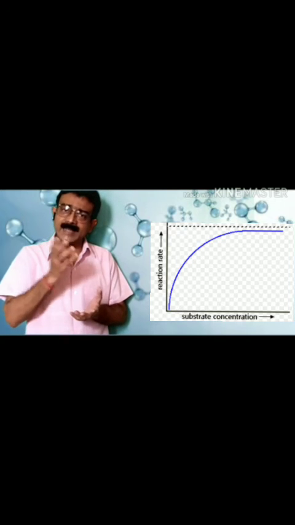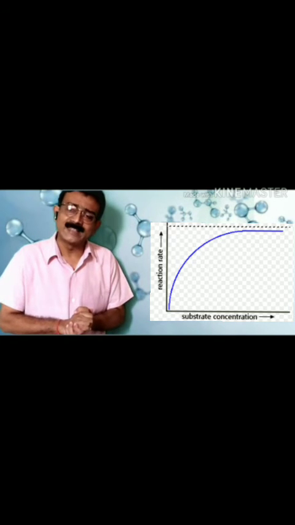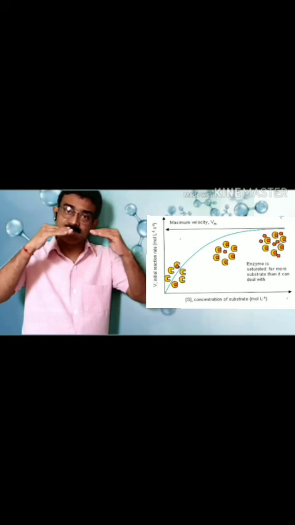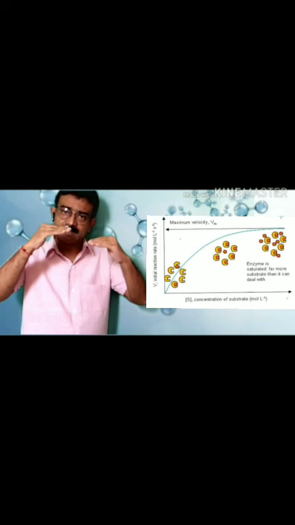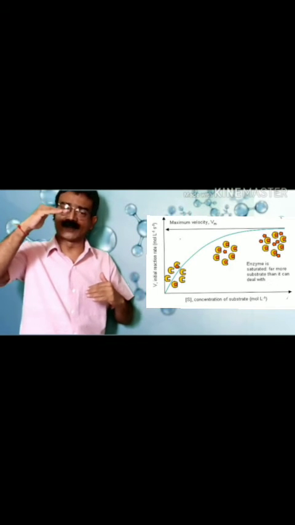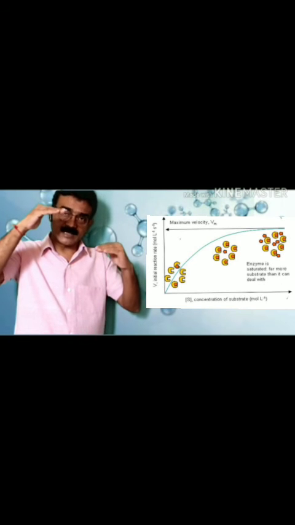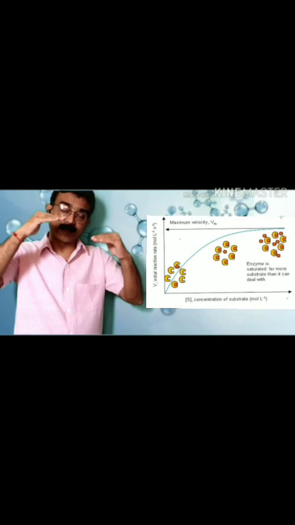Because the molecules of enzymes are in limited number. Till the molecules of substrate increase to the level of the molecules of enzyme, gradually, suppose this is the level of enzyme and this is the level of substrate, they are increasing, and the enzymatic activity also increases.